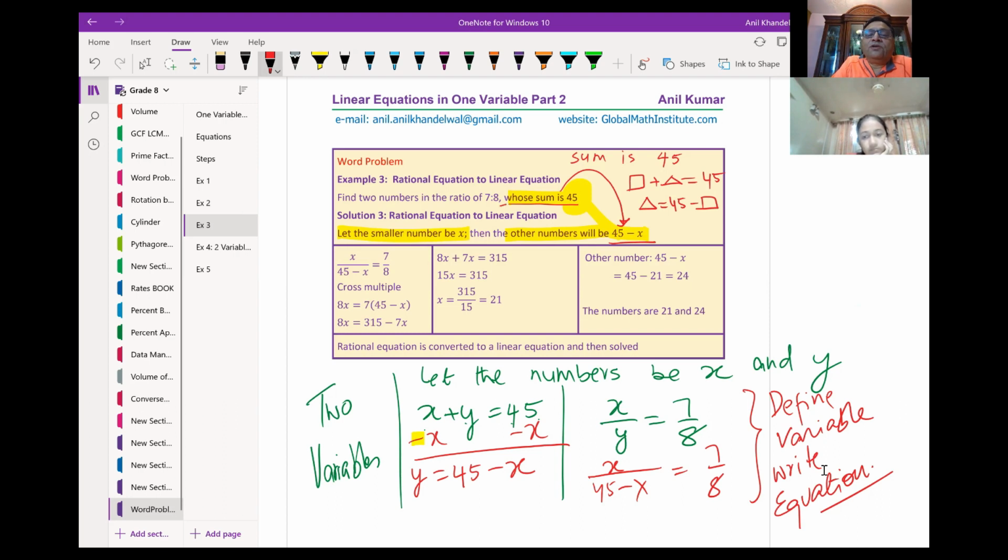Okay. Now we know the ratio. Ratio means 7 is to 8, which we can write as a fraction, a rational number. So we have the smaller number x, the bigger number 45 minus x. So x over 45 minus x is 7 over 8. Does it make sense? So we have written the first equation in terms of one variable. So we have a one variable equation, right?